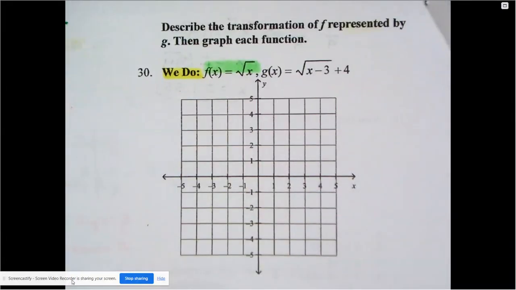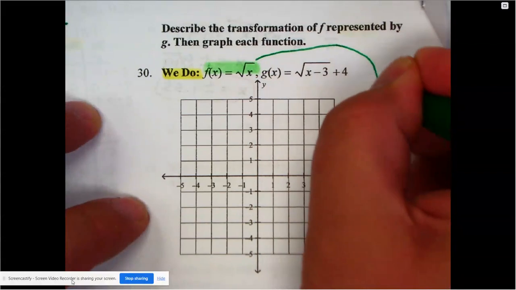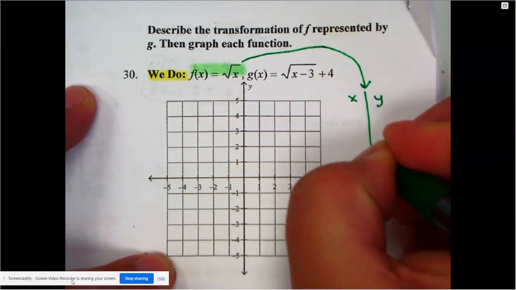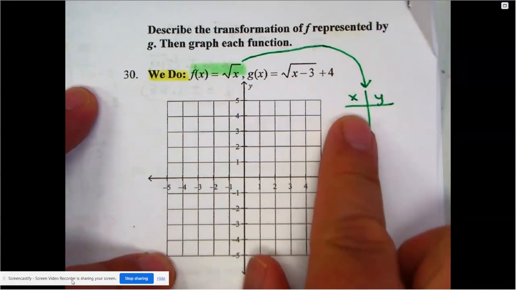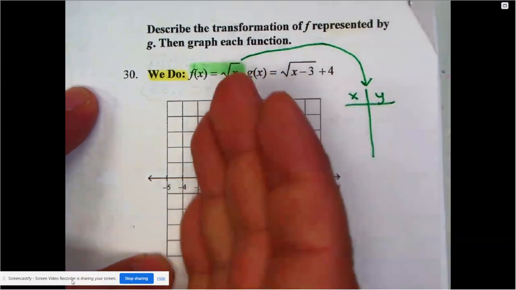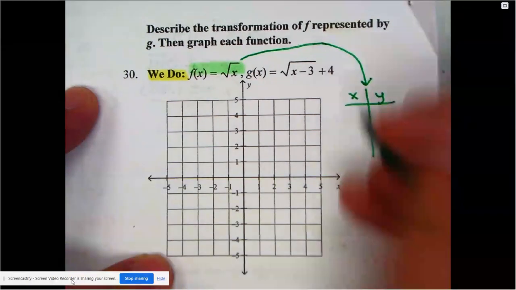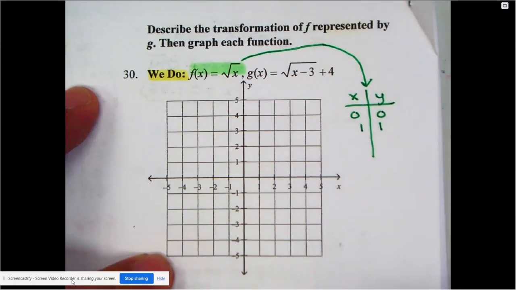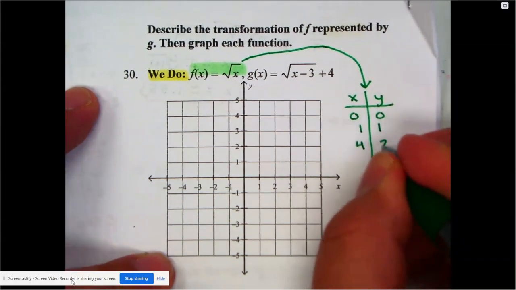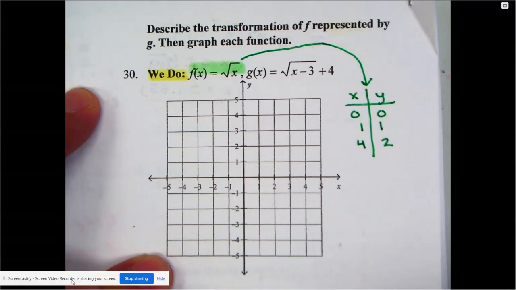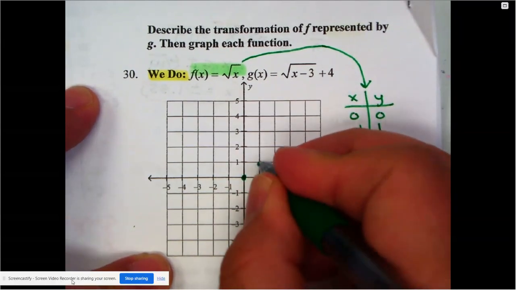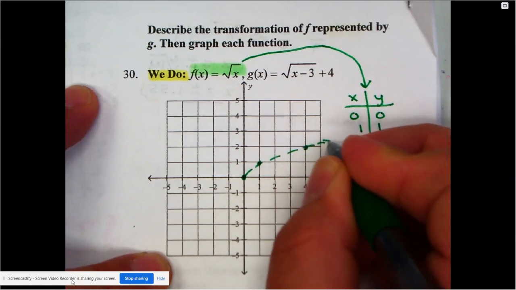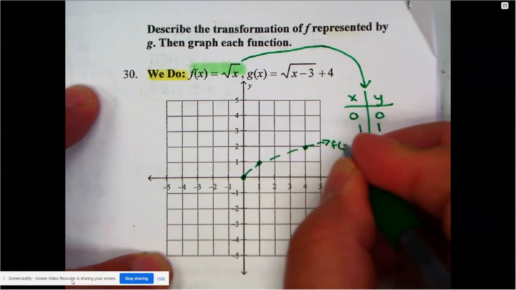For the parent, let's see, we have some room on this side instead. So for the parent, there's the x, there's the y. Now remember, this one is the only one that doesn't use -1 because my graph doesn't exist according to our domain. So then it's 0, 0, 1, 1, and then our guiding point was the point 4, 2. So that's what we learned last week. So here's 0, 0, 1, 1, 4, 2. Here is the parent function called f of x.